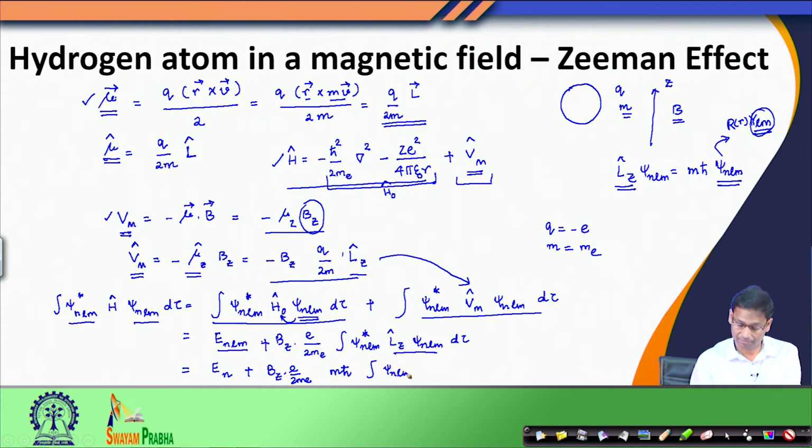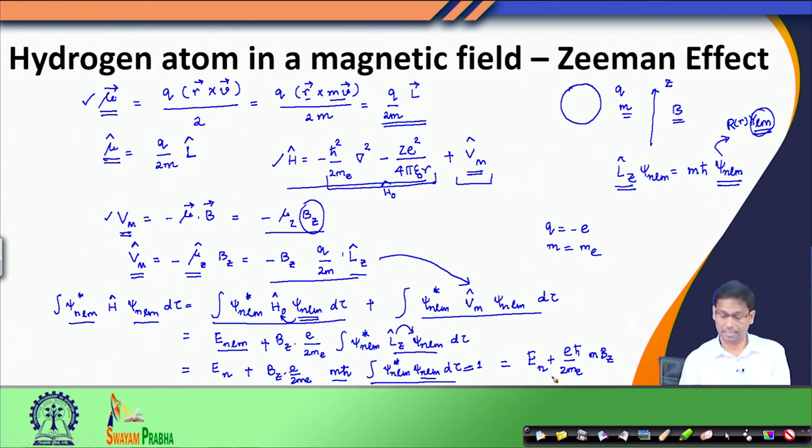Since I have already applied the Lz operator on this function, I have m h bar and the function itself, and then in this overlap integral, since psi n L m is normalized, this integral becomes 1. Therefore, I am left with the term E n plus e divided by 2 m e, h bar m B z.